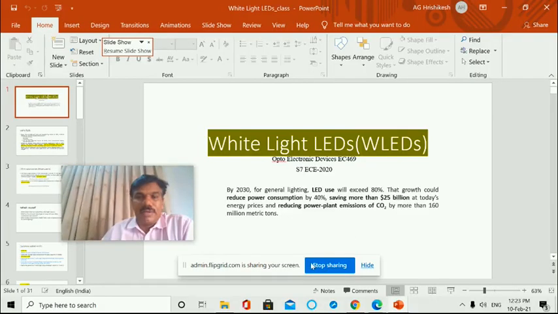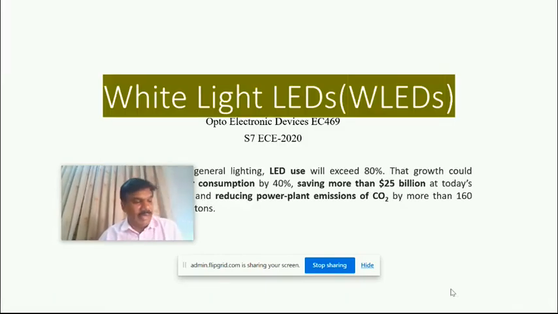Hello students, we will study more about white LEDs. So I will share the slides. Yeah, this is white LEDs.